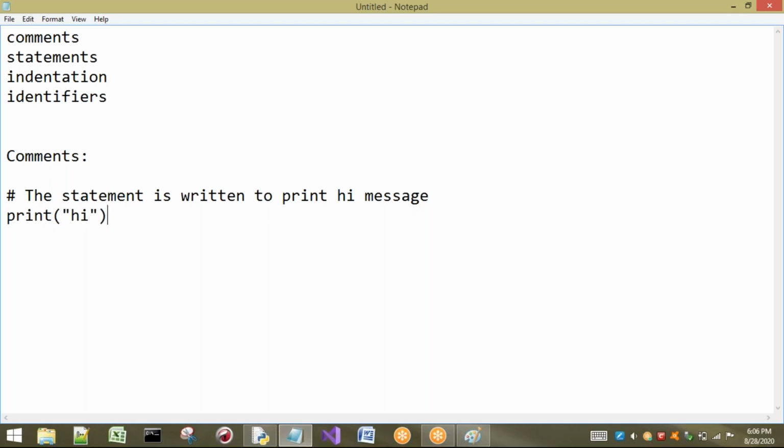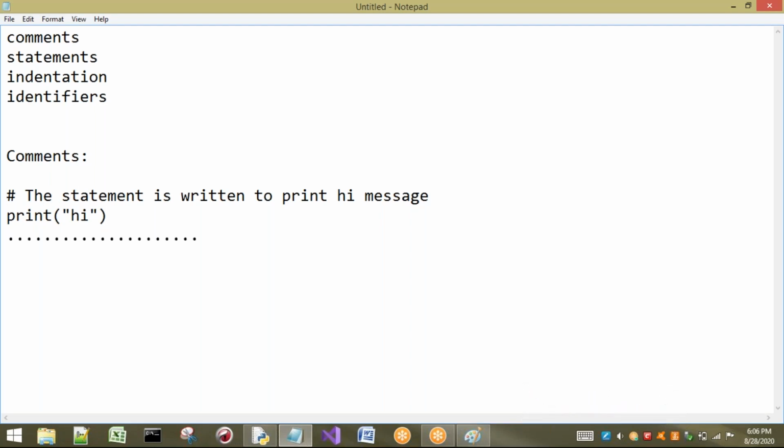For example, I have written multiple statements, let us consider hundreds of lines. I want to tell other programmers what this program is for. Then there is a need for comments. Sir, is it compulsory to keep a comment?